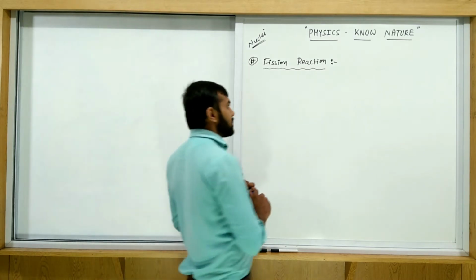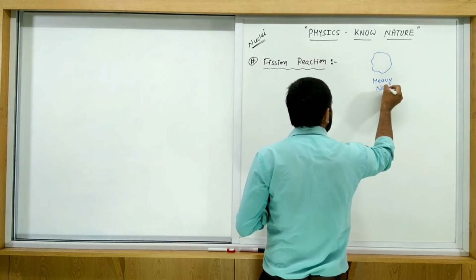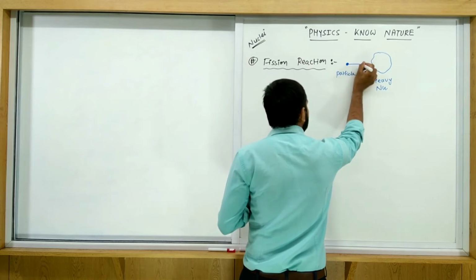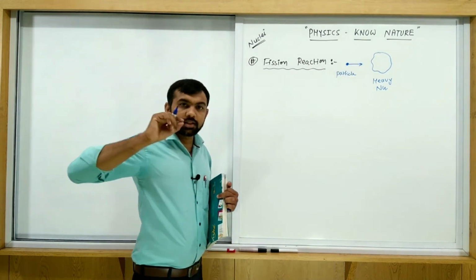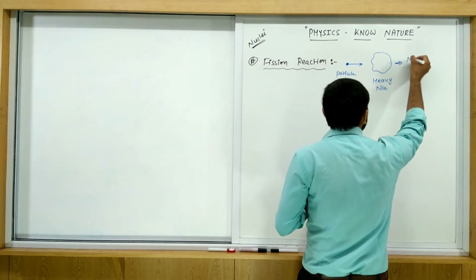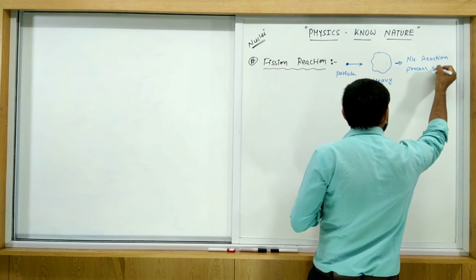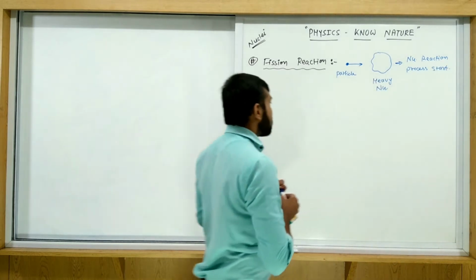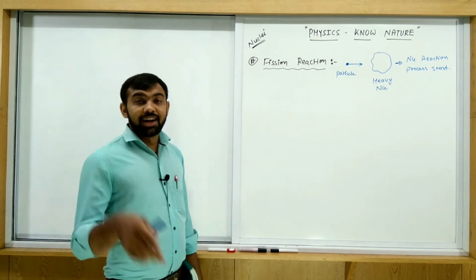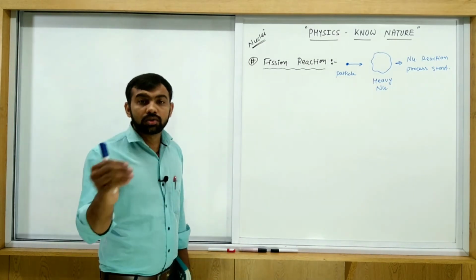So let us write something here for more understanding. Suppose you consider any heavy nucleus. Now some particle is bombarded on this, means some particle collides with some speed with this heavy nucleus, and then the nuclear reaction process starts. But the question is, which particle is more suitable here? Neutron, proton, alpha, which particle is more suitable to start the reaction? The one in which the loss of energy is minimum.